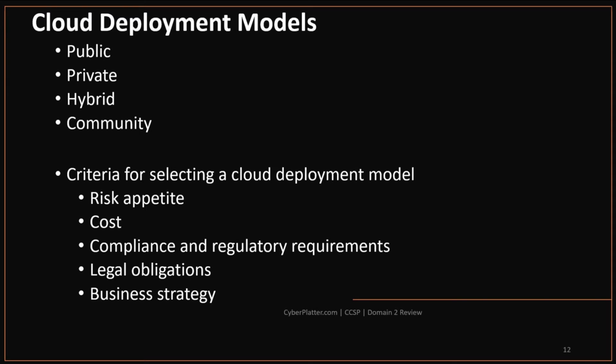Cloud deployment models. In addition to viewing cloud offerings in terms of what levels of services are involved, another perspective has to do with ownership. That is the cloud deployment models. There are four main cloud deployment models: public, private, hybrid, and community. The selection of a cloud deployment model will depend on a number of factors and may be highly influenced by the organization's risk appetite, cost, compliance and regulatory requirements, legal obligations, and other internal business decisions and strategies.